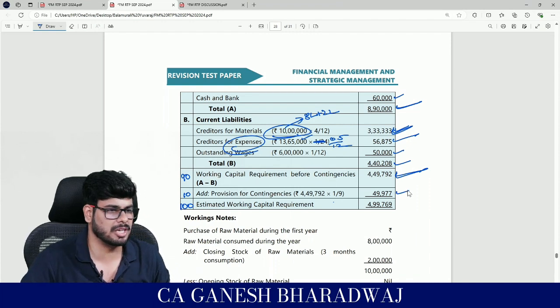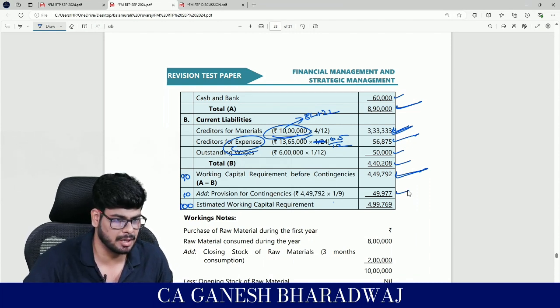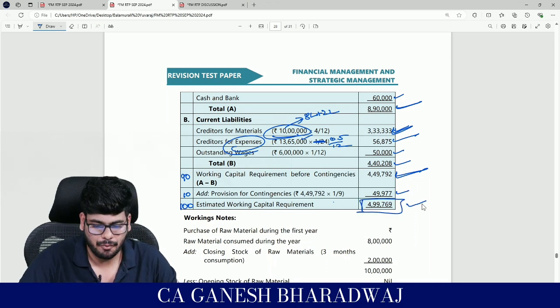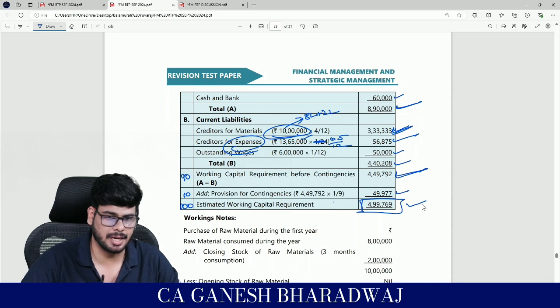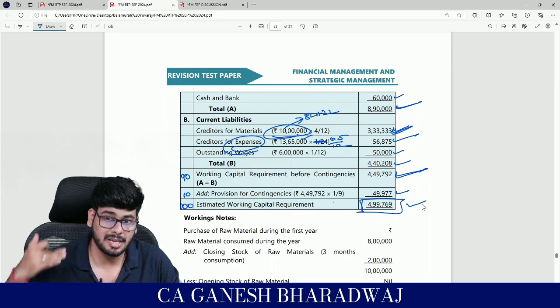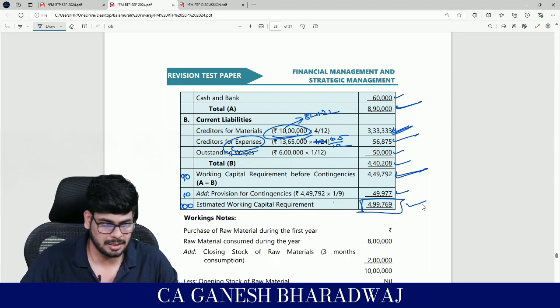What is this extra cushion? Because you can't predict to the decimal the extra figure that you have. So the overall working capital requirement is going to be how much? 4,99,769. Are you clear with this, guys? But all these things, are you now able to understand why we are doing it? That is the most important thing.